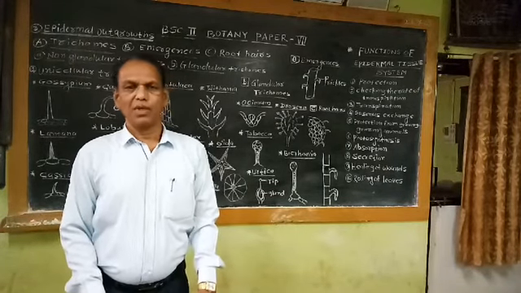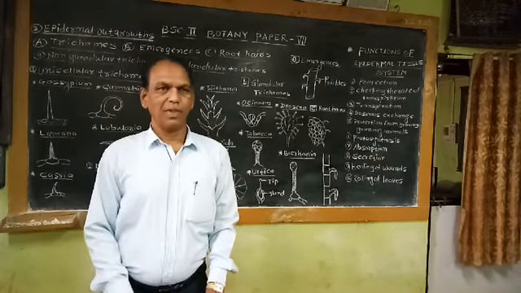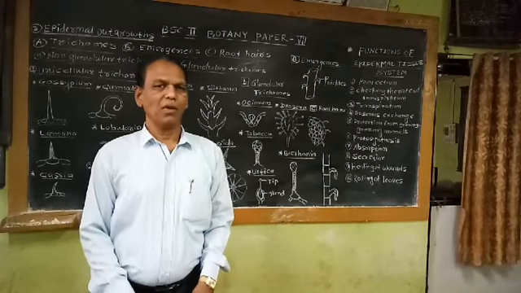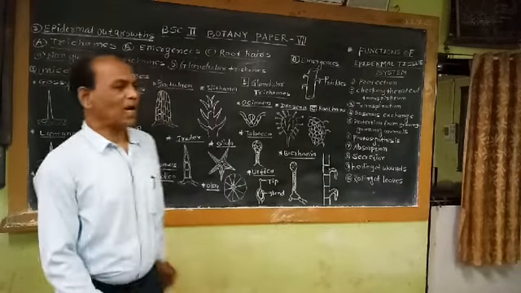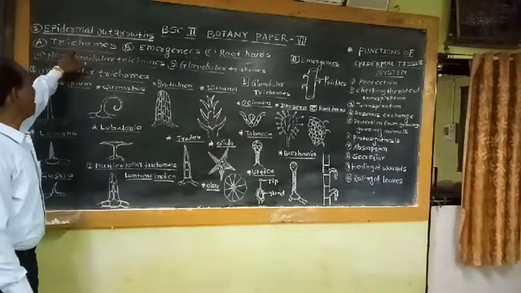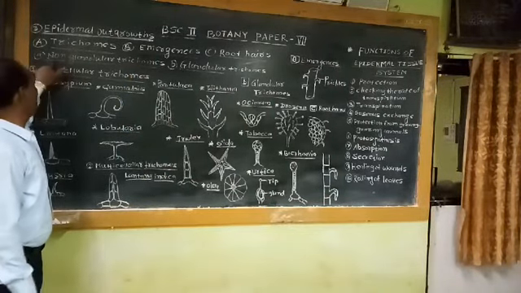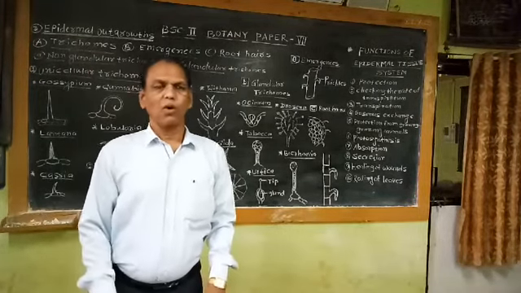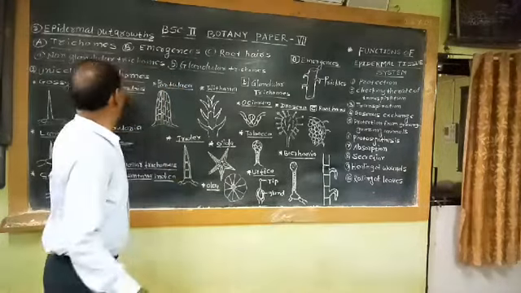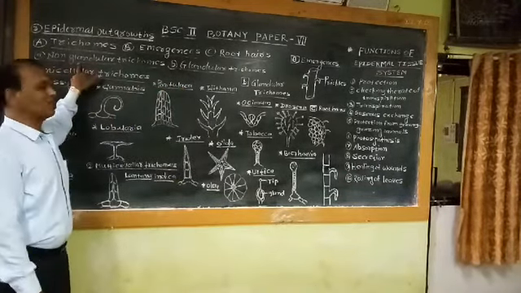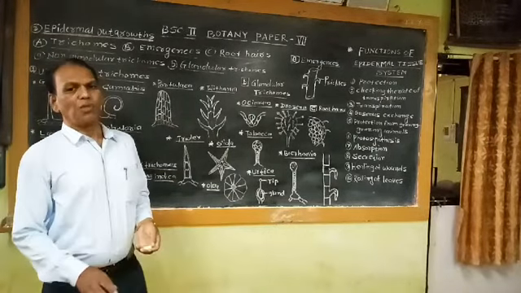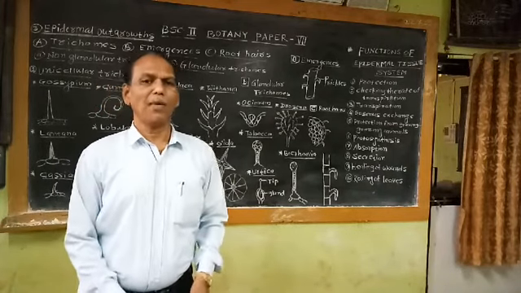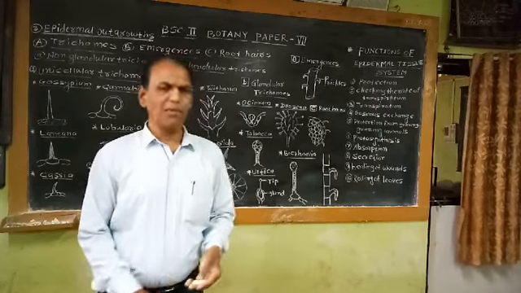Actual meaning of this term is growth of a hair. That means any hairy appendage arising from the epidermis of various organs of the plants is commonly called a trichome. These trichomes are further classified into two categories, non-glandular trichomes and glandular trichomes, on the basis of the morphological nature of the trichome, as well as having the ability of secretion or not having the ability of secretion.